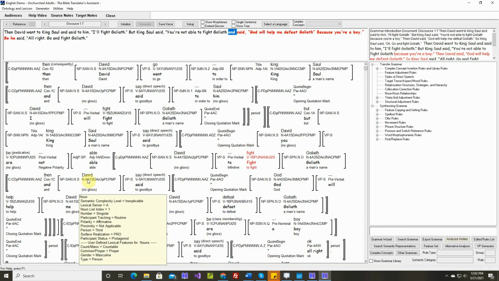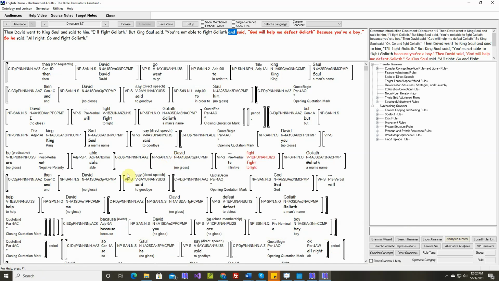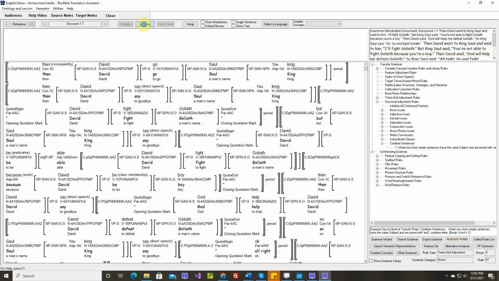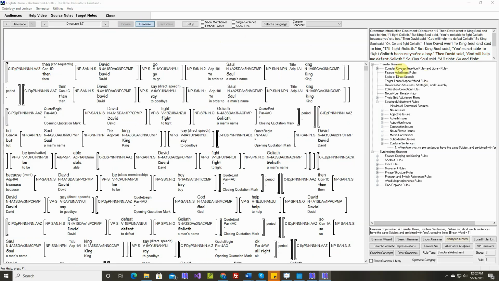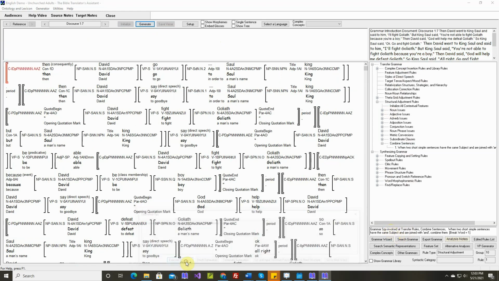Okay, I think what's happening is this David is matching up with this David, so there are two subjects. But this is a subordinate clause. Let's find out. Let's set a breakpoint on that rule. To set a breakpoint, all we do is click on the name, and we see down here we have a breakpoint. Initialize, generate. So now TPT will execute all the rules before this, and it will stop when it's time to execute this rule.